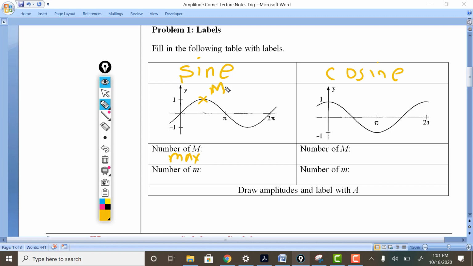There's one right here, so I'm going to pick capital M. For cosine, there are two, one here and one here. Minimums, lowercase m, we have one right here, little m, and over here we have one, little m.